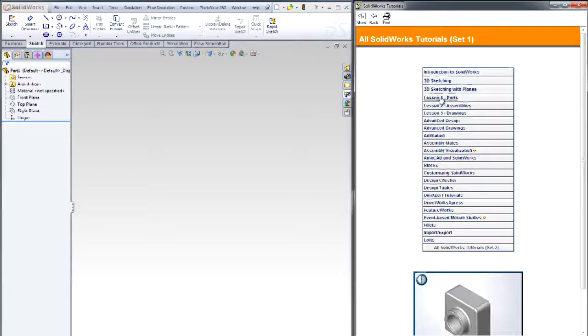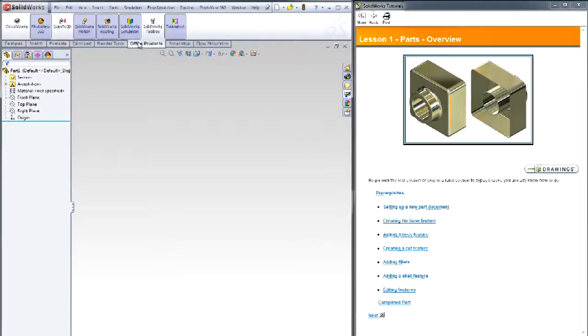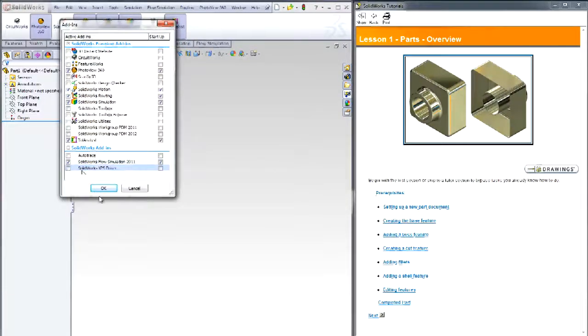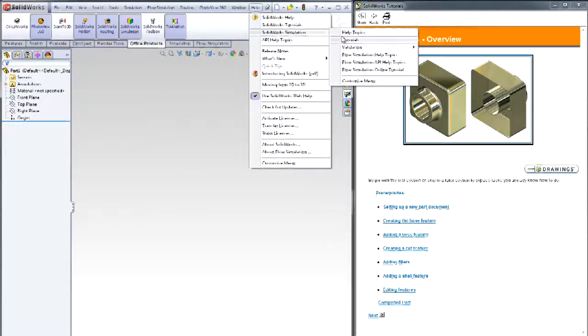CAD tip number 10, Educator Resources. The SolidWorks Education team is behind you in the classroom. Besides the SolidWorks tutorials that you saw in CAD tip number 9, we also provide a free model library, www.3dcontentcentral.com. Years ago, when I was first involved as an educator with SolidWorks, I heard former President John McElhaney say, "If you have to make a model and it already exists on 3D Content Central, you're wasting your company's time."